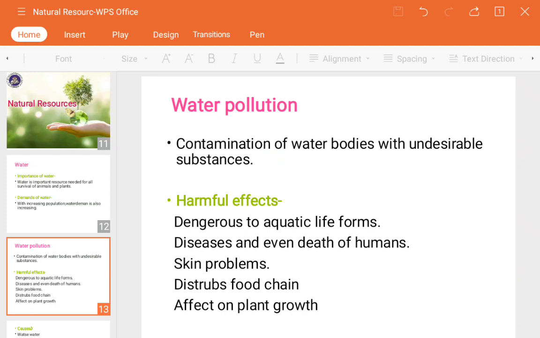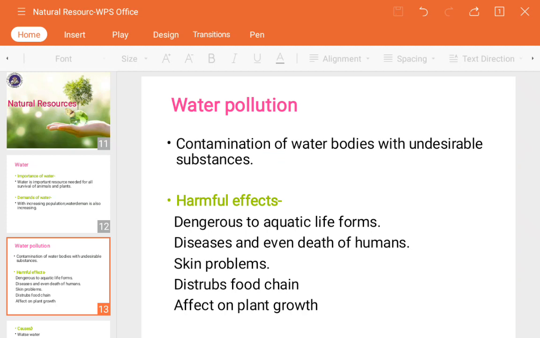So what happens, as I have told you, collectively all the pipelines of our home, not only ours, a society or villages or the world, they used to get combined in a drainage, is it? The drainage pipe is actually one big pipe that gets connected from all the houses. So in that, the pesticides, chemicals, fertilizers, urine, excreta, ammonia, all these things will get mixed up, is it? So sometimes they get mixed up with the water bodies like rivers, lakes, oceans, seas, is it? So this is actually what happens, the water pollution.